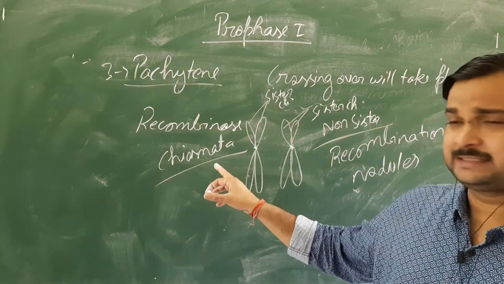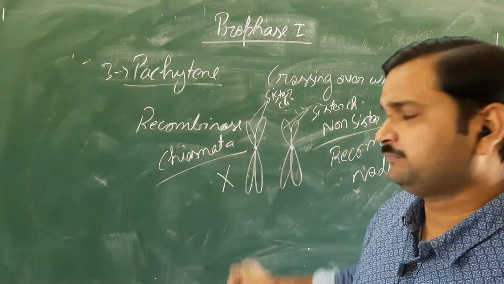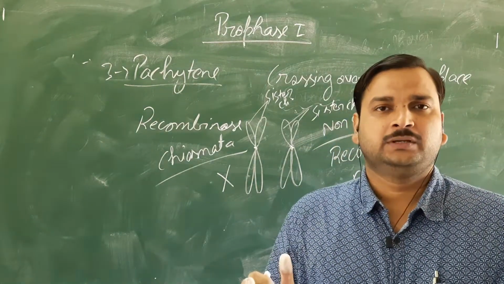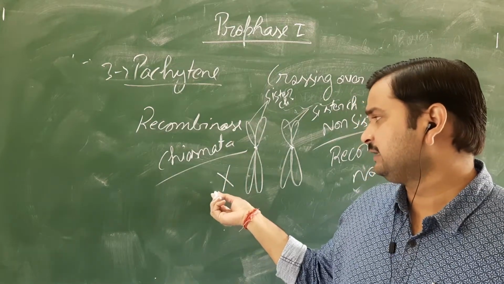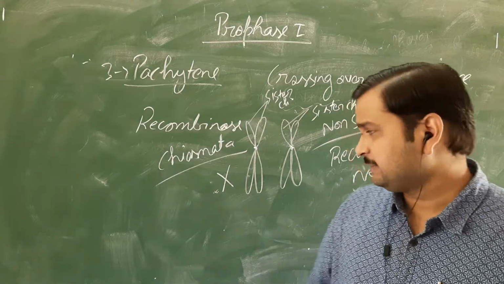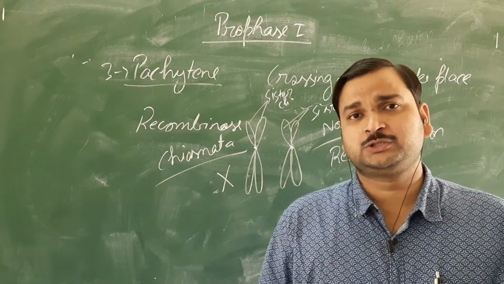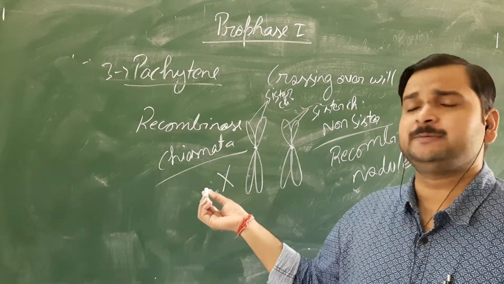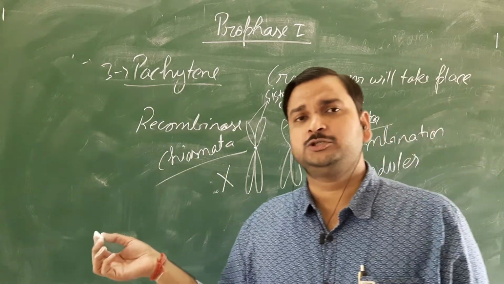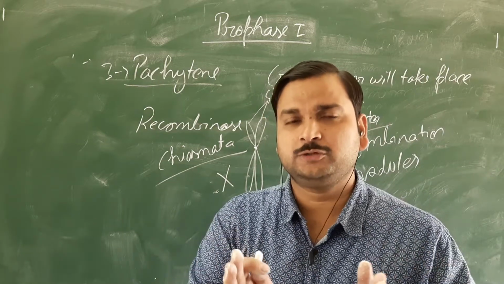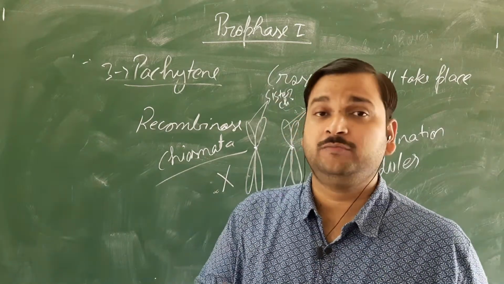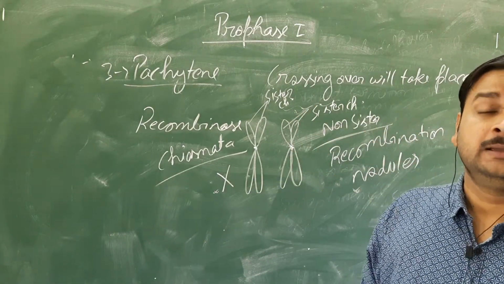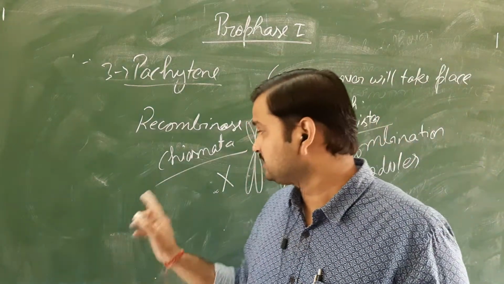This chiasmata is nothing but an egg-shaped structure. These are the egg-shaped structures which are present between the homologous pair, and they represent the pathway between the two non-sister chromatids through which the crossing over has taken place. But it will not be visible here. Why? Actually, when the crossing over takes place, the chromosomes lie very close to each other. So even with the help of an electron microscope you cannot observe this chiasmata. But remember, in the examination a question comes where this chiasmata is very important.